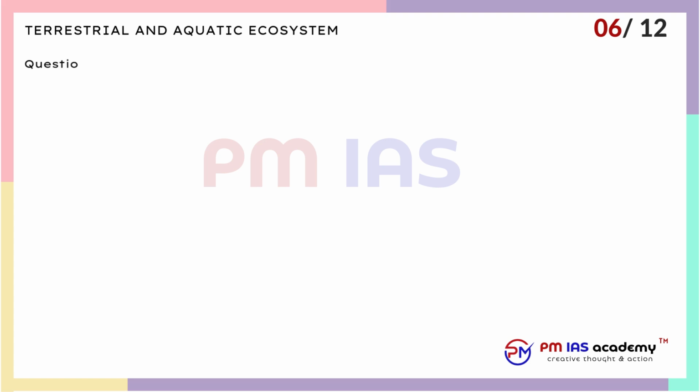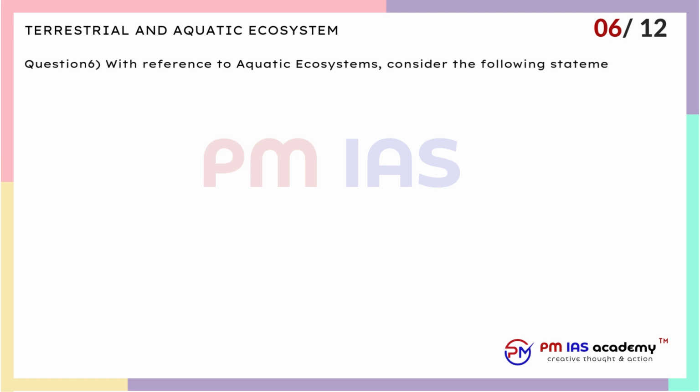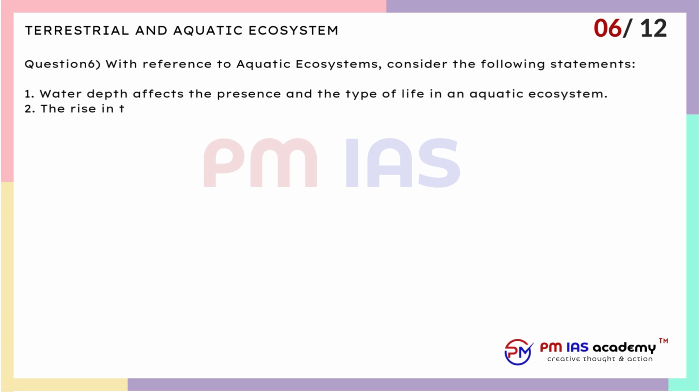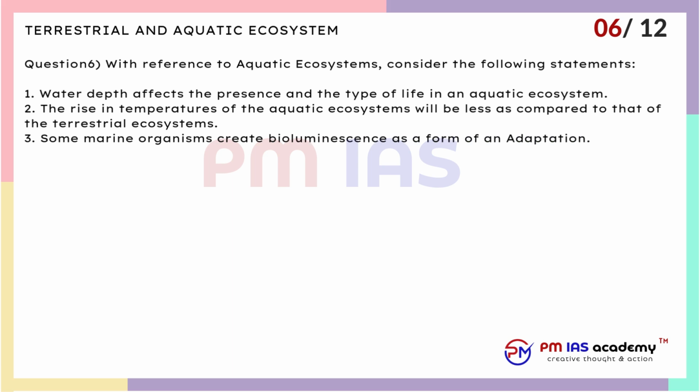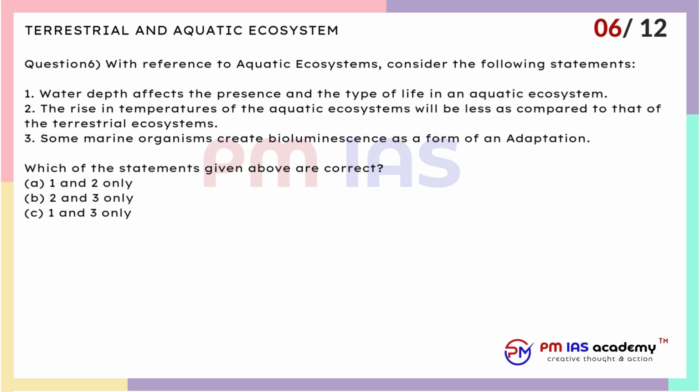Question 6. With reference to aquatic ecosystems, consider the following statements. 1. Water depth affects the presence and the type of life in an aquatic ecosystem. 2. The rise in temperatures of the aquatic ecosystems will be less as compared to that of the terrestrial ecosystems. 3. Some marine organisms create bioluminescence as a form of adaptation. Which of the statements given above are correct? A. 1 and 2 only. B. 2 and 3 only. C. 1 and 3 only. D. All of the above.